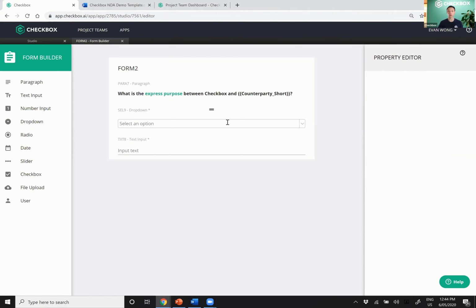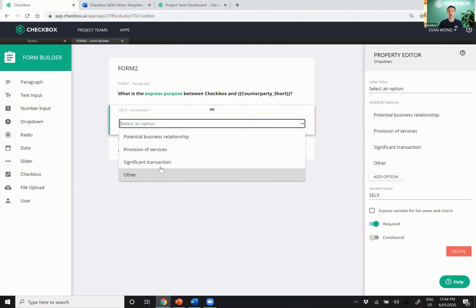Now, what's really cool is they can select the express purpose of this NDA, which we'll insert into the document. But I've created an other option just in case we do need to provide some more granular detail, in which case I can create another conditional question that pops up if this other is selected. So if I call this, let's call this purpose select, I can go and say that this question here is please describe the purpose.